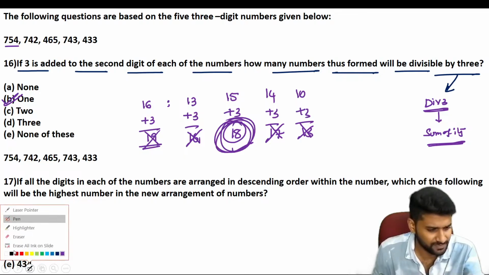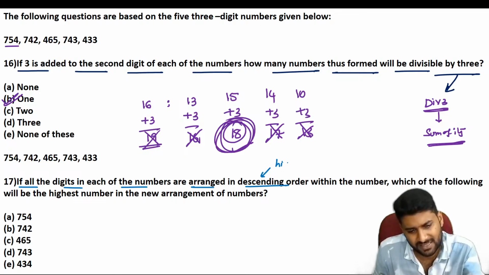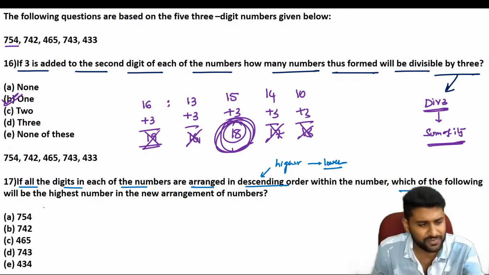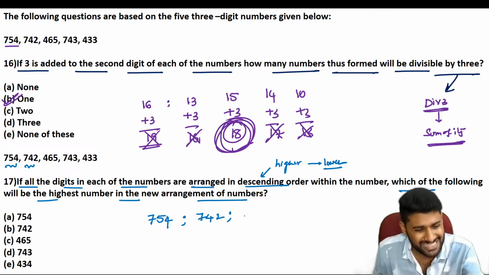Now see the next question. Again, consider the same numbers, but with a different condition: all the digits in each number are arranged in descending order. Descending order means from the higher number to the lower number. Now, which of the following will be the highest number in the new arrangement? 754, it's the same, no need to change anything. 742 is also the same. 465, you have to change that number to 654. 743 looks the same. 433 is the same.